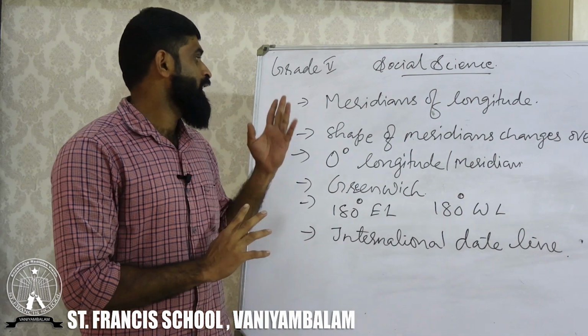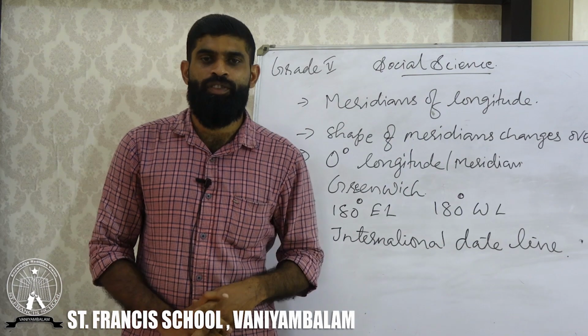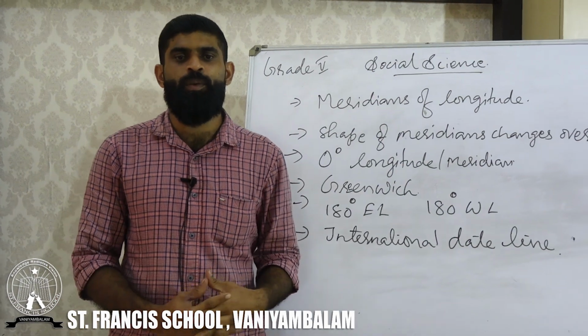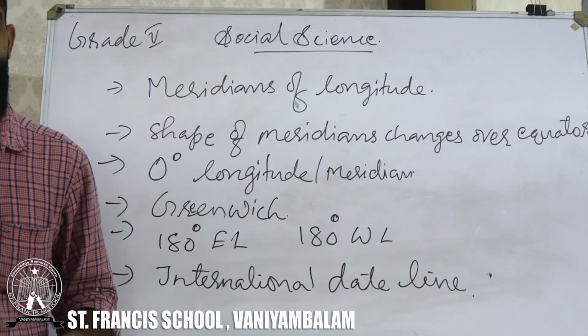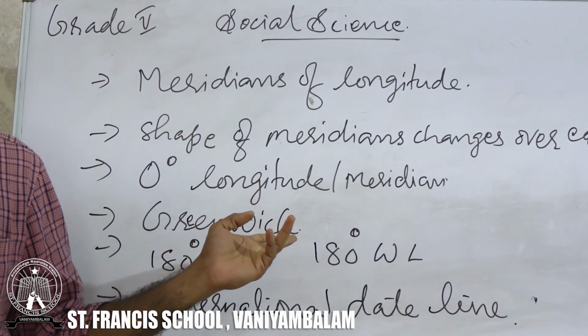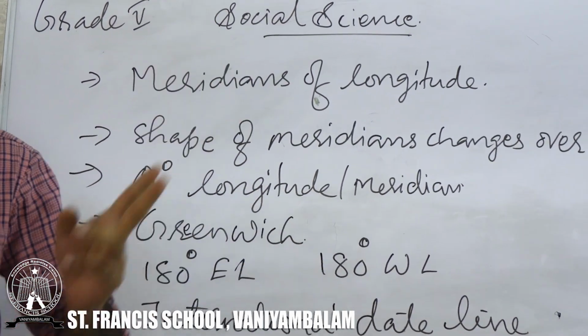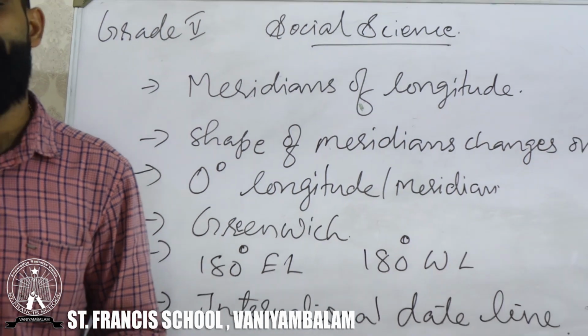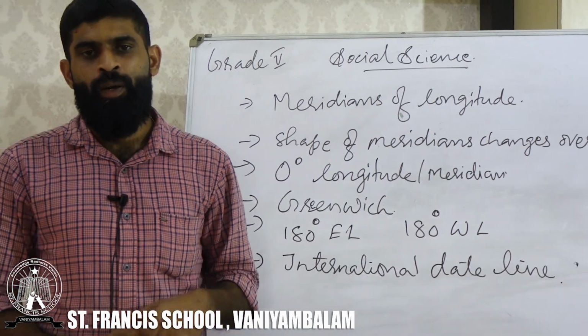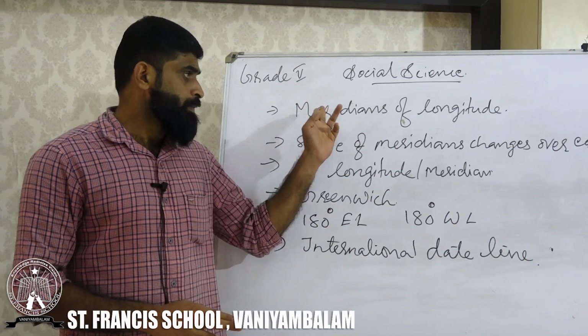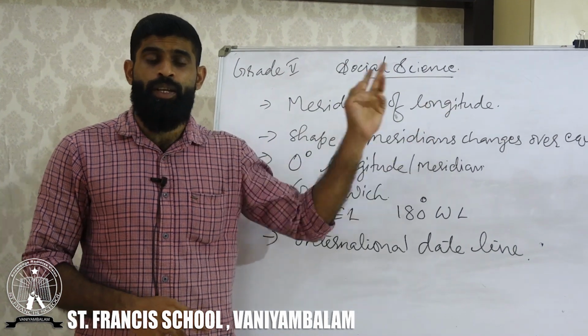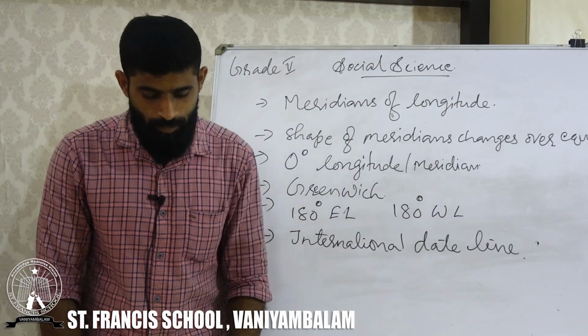It is Meridians of Longitude. Latitudes we have already discussed. Here on the board some points are being written and I will be explaining all those things for you, so listen to me very carefully. Are you ready? Okay then. Meridians of longitude is the first thing that you want to know.